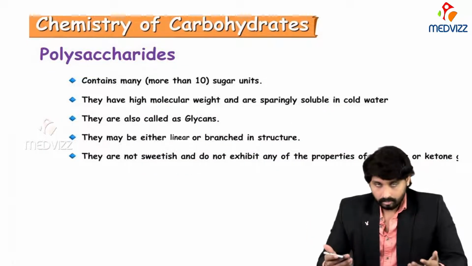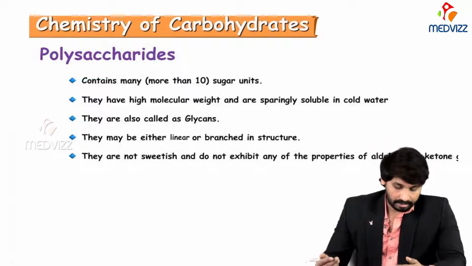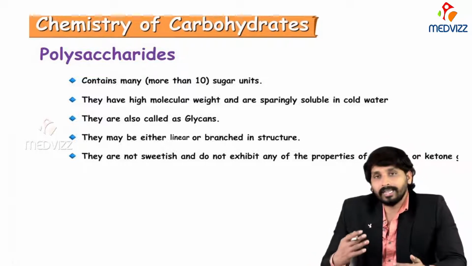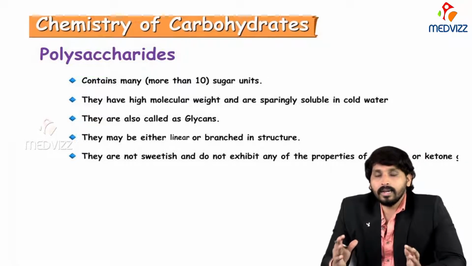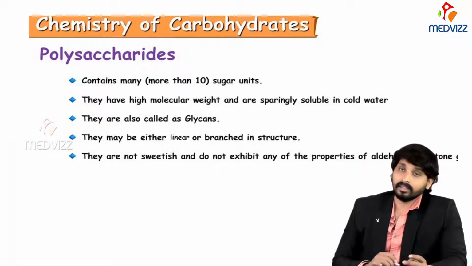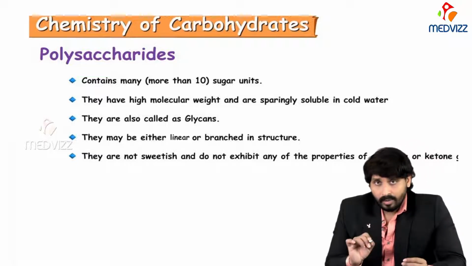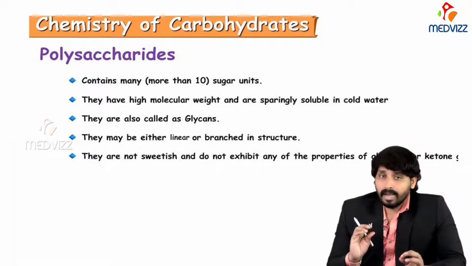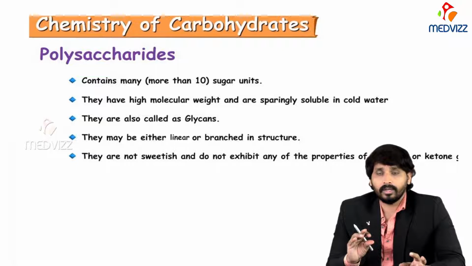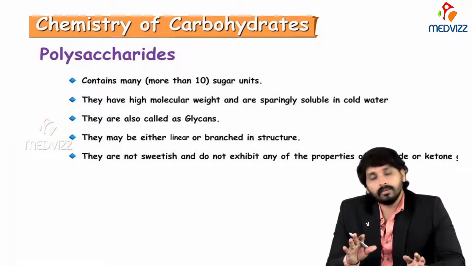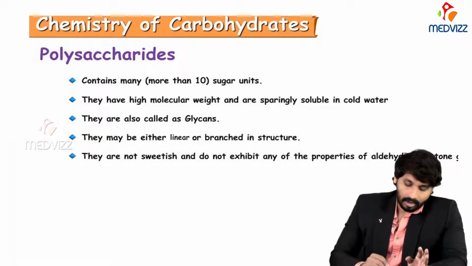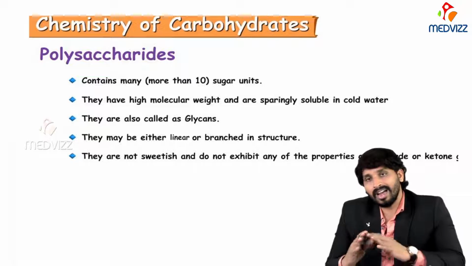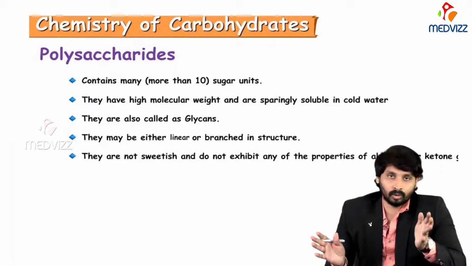In general, speaking about the features of polysaccharides, they contain more than 10 sugar units. They are molecules with high molecular weight, and they are sparingly soluble in water. In cold water they cannot dissolve. When heated, and in some acidic solutions, they are easily soluble. They are called glycans because of their high number of sugar units.